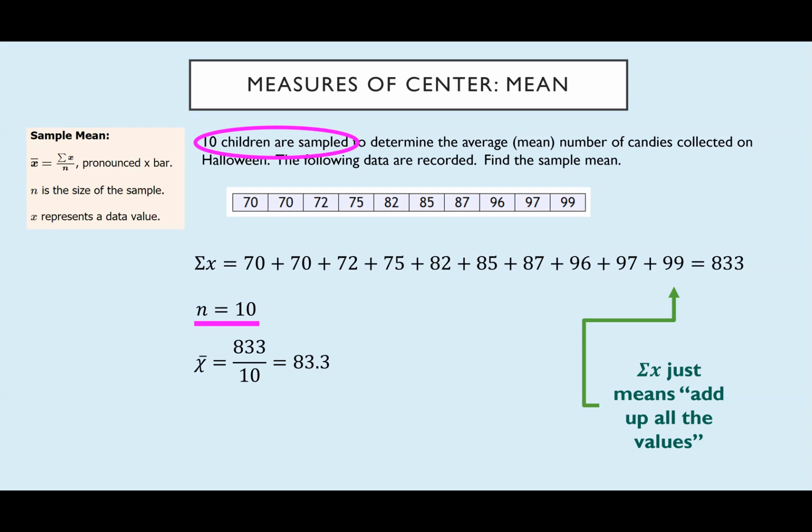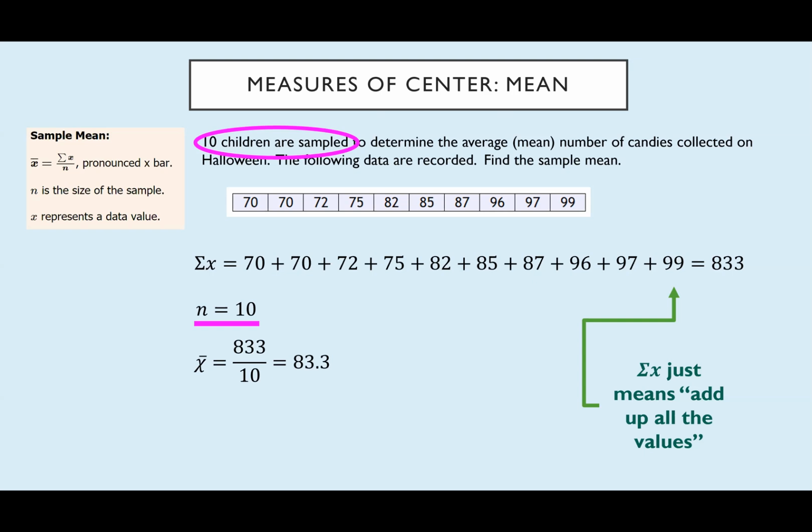Remember that when we round, we always round to one more decimal place than is given in the original data. Since this data only goes to the ones, when we round for our statistics or parameters, depending on if we have a sample or a population, we want to round to the next level of precision, or we want to add a significant figure. Those are synonymous. So for us, having our data go only to the ones means that we need to round to the tenths place, like one decimal. If I had gotten, say, 83 even, it would be appropriate to put 83.0 to specify that additional level of precision.